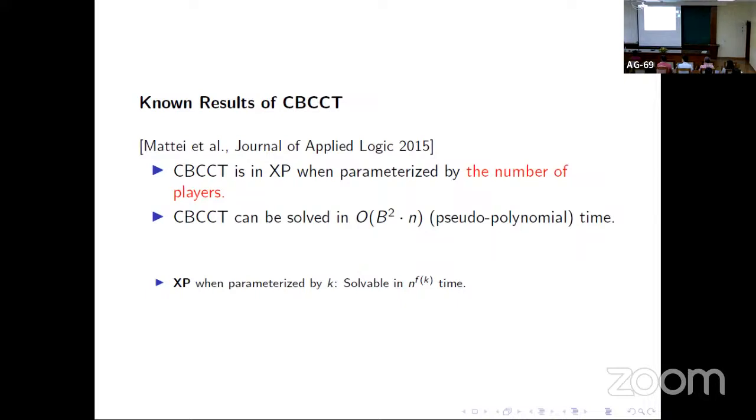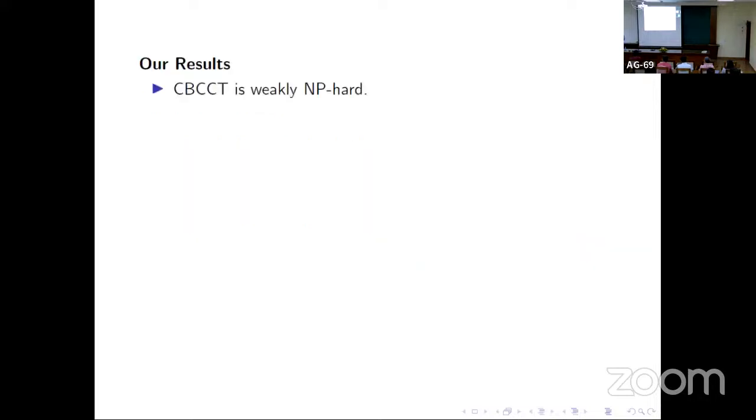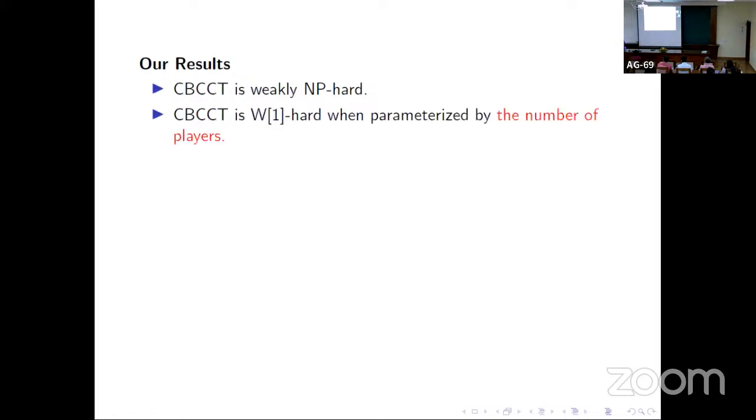Sure. Okay, sorry. So talking about our results, first we prove that this problem is weakly NP-hard, and then we prove that this problem is W1-hard when parameterized by the number of players. Maybe you said this in the beginning and I missed it, but is all this legal? You will use your algorithm to say it's legal and bribe is large now.